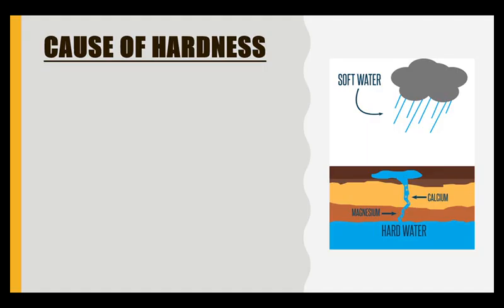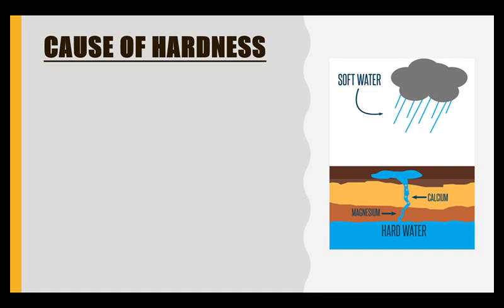Cause of hardness. We all know the purest form of water is rainwater. When rain falls, it reaches earth and it goes to lakes, rivers, ponds, and it sinks underground, and finally it joins the sea. So during this journey, water may come in contact with certain impurities. The impurities may be soluble or insoluble.